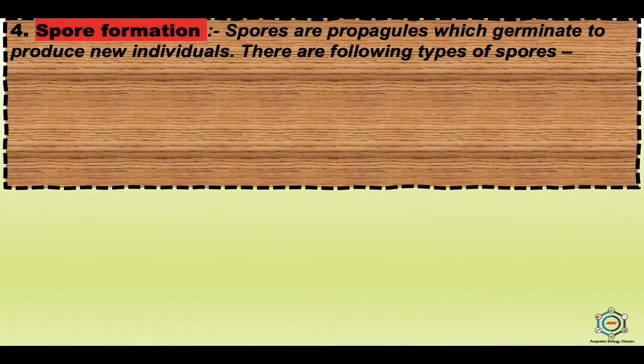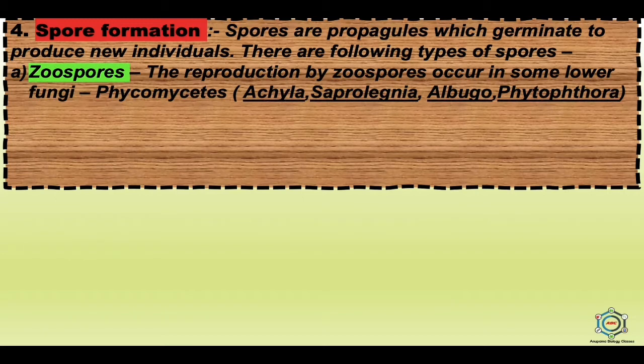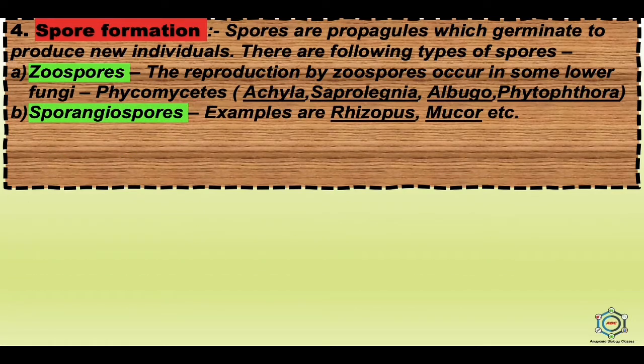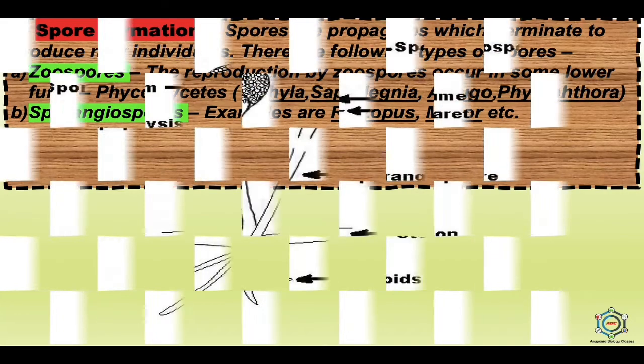Now, the fourth is spore formation. Spores are the propagules which germinate to produce a new individual. These are the following types of spores, in which the first one is zoospores. Reproduction by zoospores occurs in some lower fungi, that is the Phycomycetes. Second is sporangiospores, and the examples are Rhizopus and Mucor.